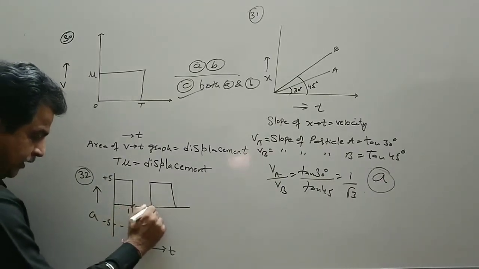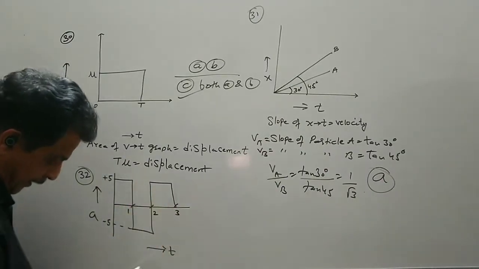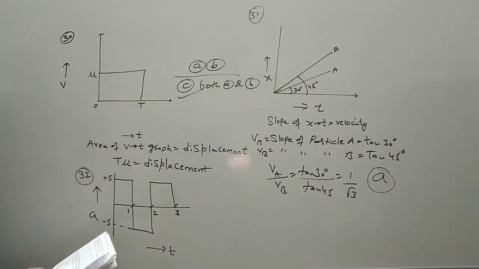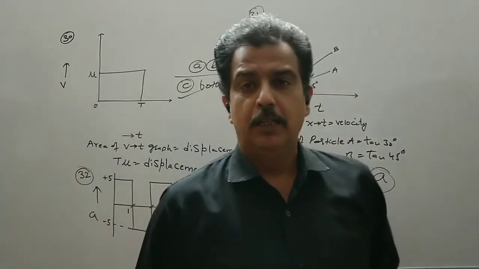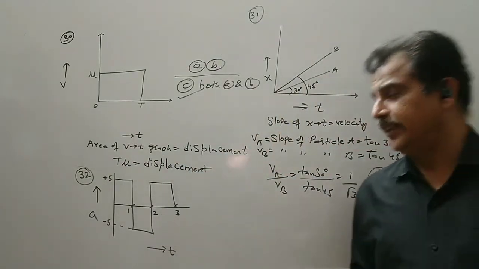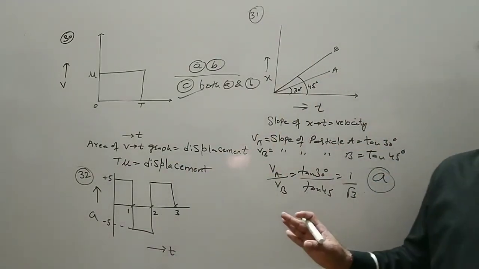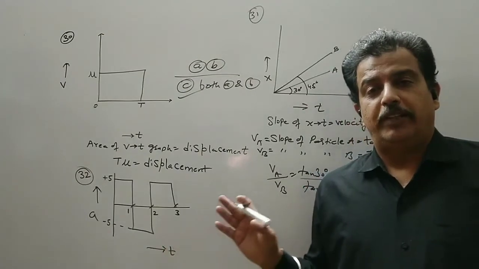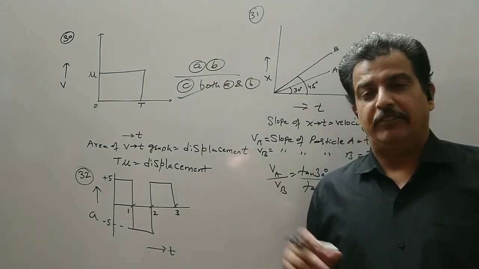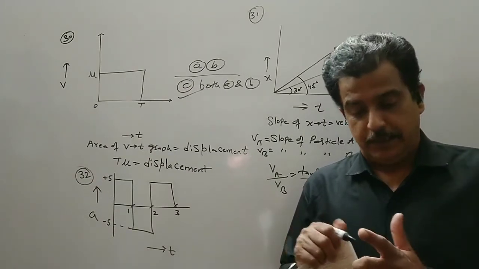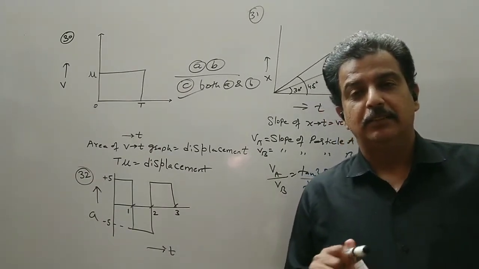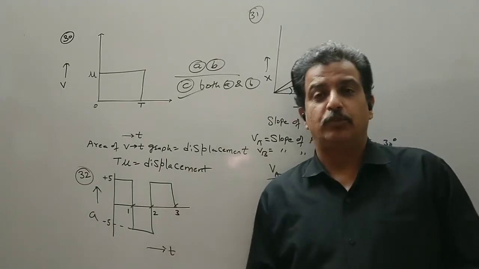This is time: 1 second, 2 seconds, 3 seconds. We have to find out the velocity of the particle at t equal to 3 seconds. So an AT graph is given. If I find the area of an AT graph, it will give us A multiplied by t, and A multiplied by t is velocity.